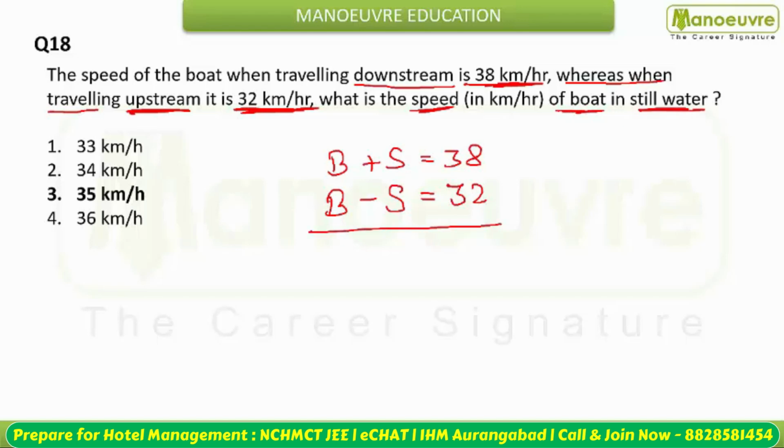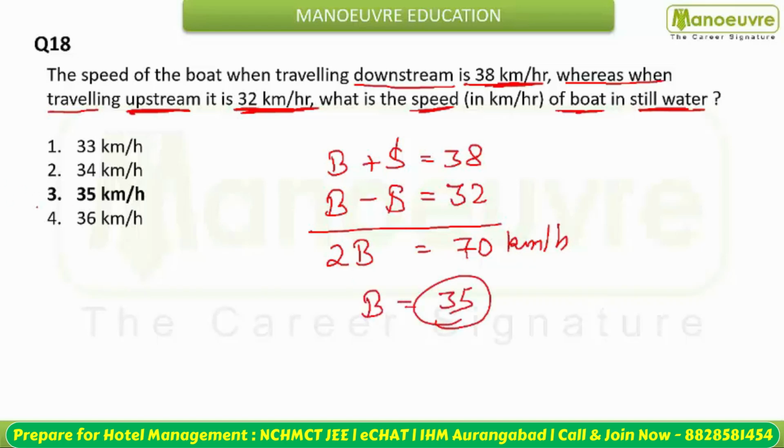So we are going to add these equations. You will have 2 boat speed, the stream speed will cancel, and this will become 70 kilometer per hour. So what is going to be the value of the boat? Speed of boat will be 35. So option number 3, 35, is your correct answer.